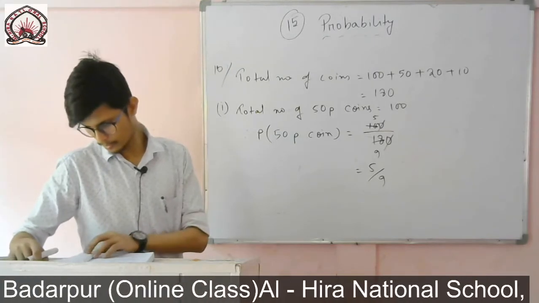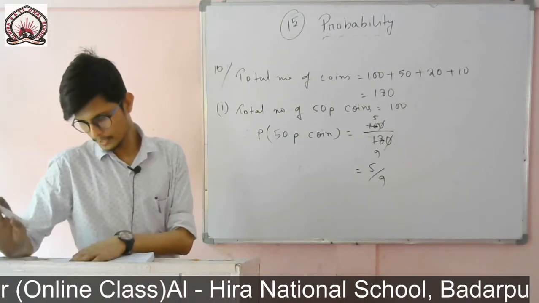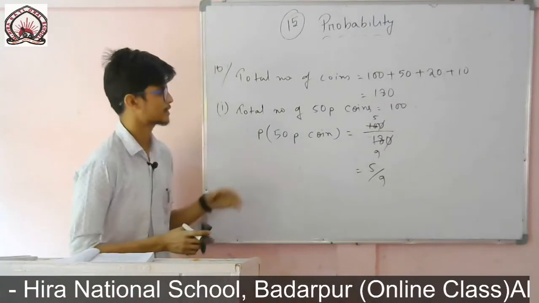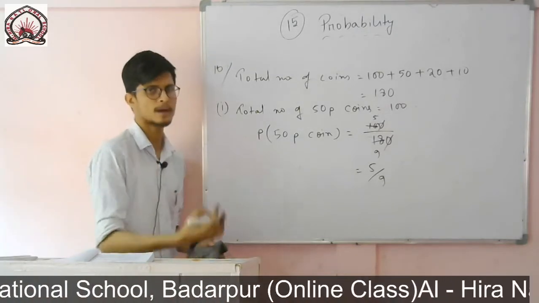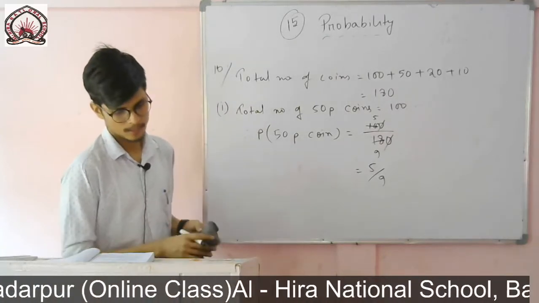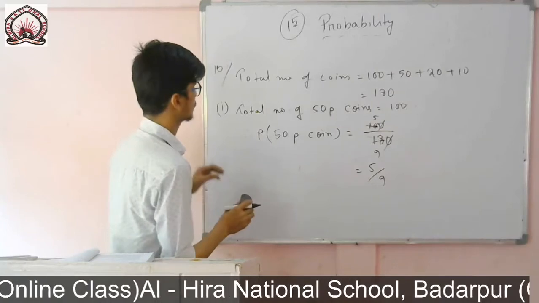Okay, the next one you see, probability that it will not be a rupees 5 coin. For doing that one, first of all I will find the probability of rupees 5 coin, then I know the formula how to find that it will not be a rupees 5 coin. Simply I will subtract it from 1.